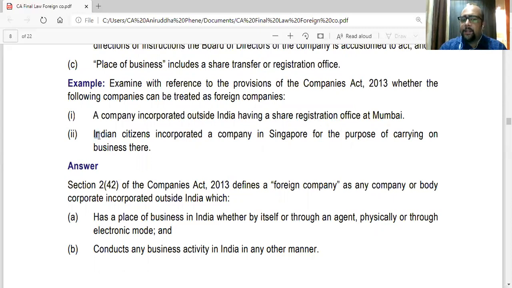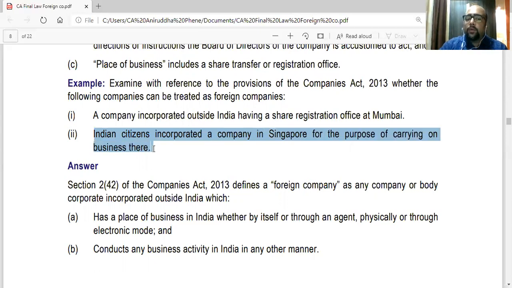Second case is Indian citizens incorporated a company in Singapore for the purpose of carrying on business there. Now, Indian citizens, people like you and me, started a company and incorporated it in Singapore. That doesn't come under the definition of a foreign company, because a foreign company is a company incorporated outside India that has a place of business in India and does business in India.